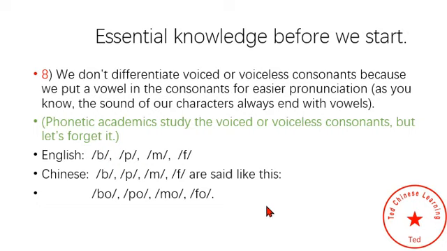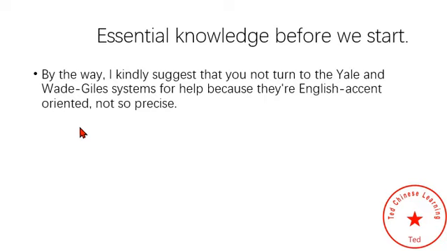For example, in English, we see these consonants in this way: b, p, m. In Chinese, we write them in the same forms, but we see them in a different way, like this: b, p, m, f. We put a vowel in them. By the way, I kindly suggest that you not turn to the Yale and Wade-Giles terms for help, because they are English accent-oriented, not so precise.